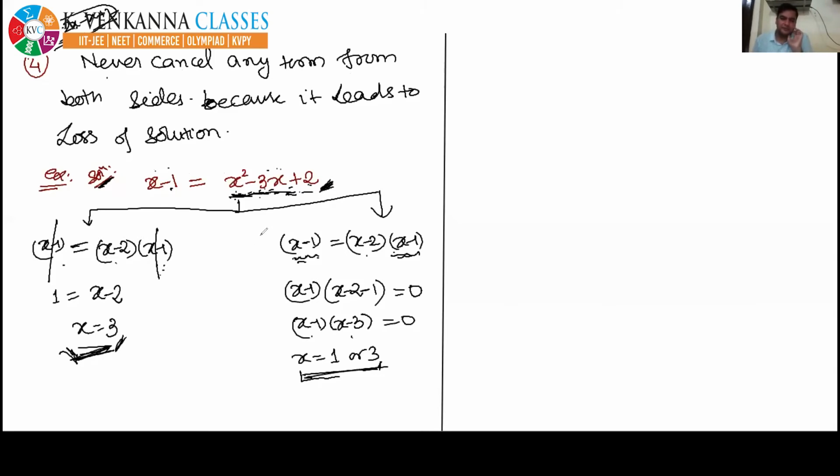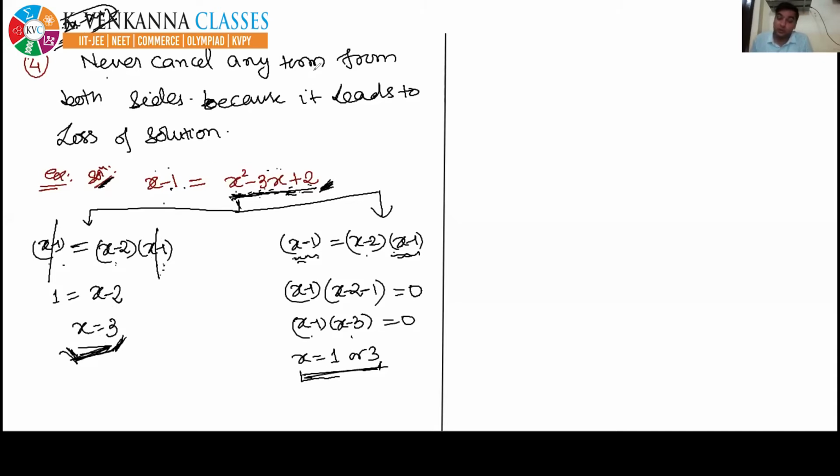Some students factorize x square minus 3x plus 2 as x minus 2 into x minus 1 and cancel x minus 1. Then they get 1 is equal to x minus 2, and x equal to 3 is the only answer if you cancel x minus 1 from both the sides.